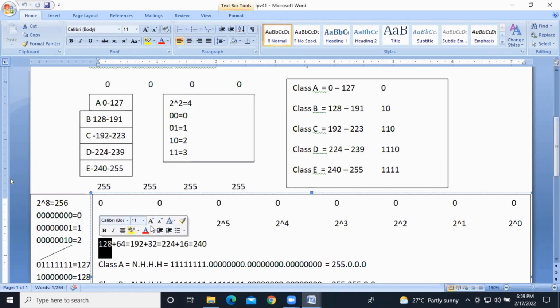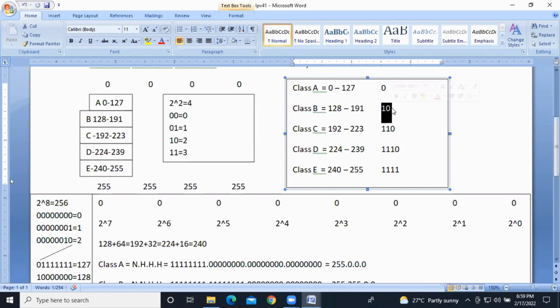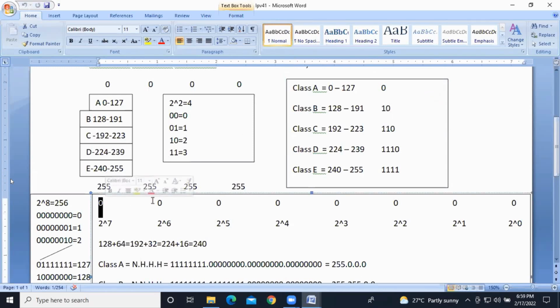Right. So now the class B range. How many priority bits will class B have? 2 bits, right? First bit plus second bit: 2 to the power of 7 and 2 to the power of 6. How much? 128 plus 64, 192.